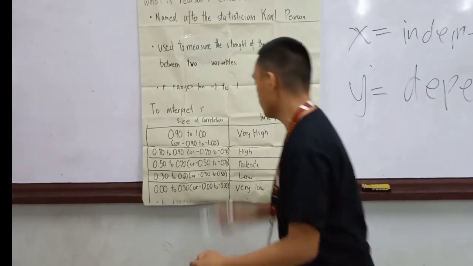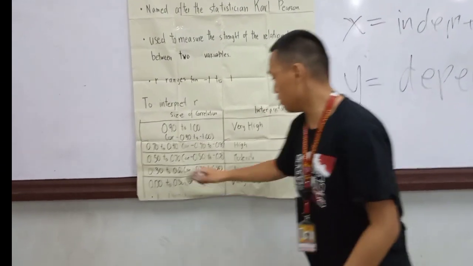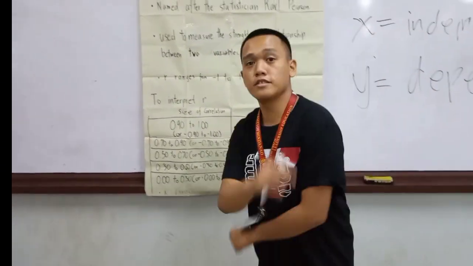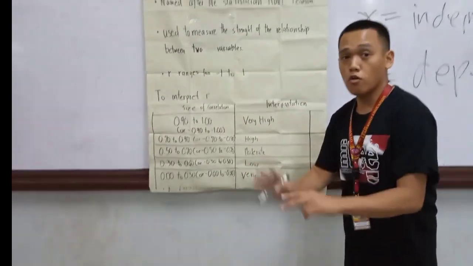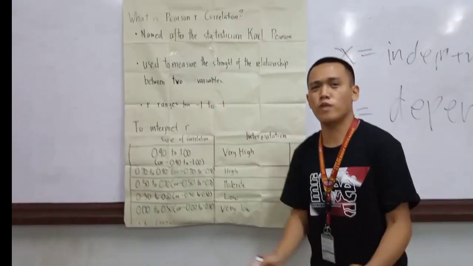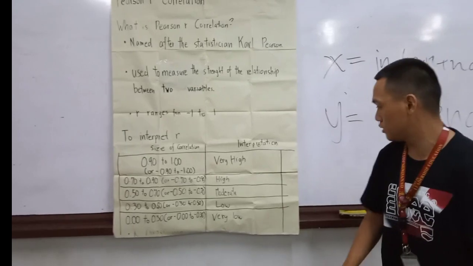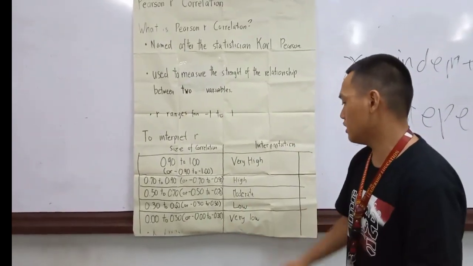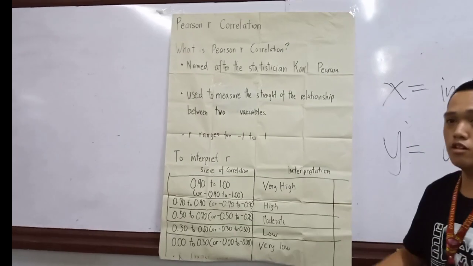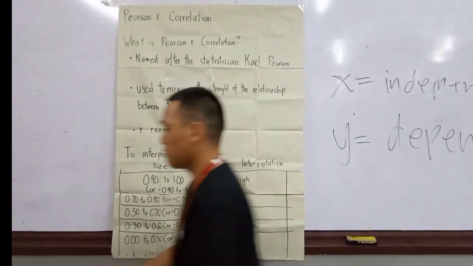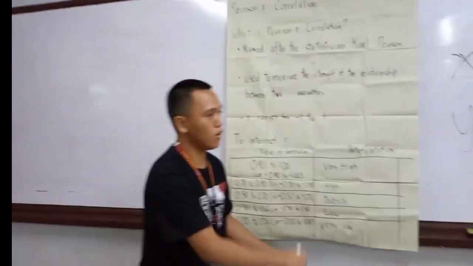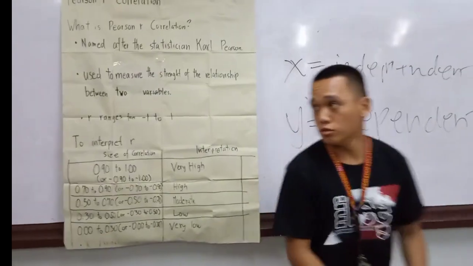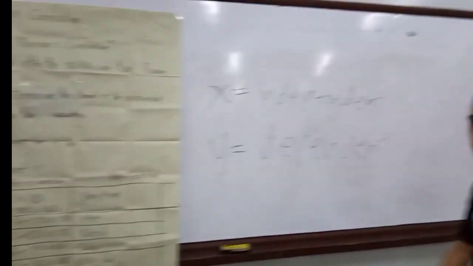Same goes here for low, 0.30 to 0.50, which means low degree or low strength between two variables. And 0.0 to 0.30 means very low, probably very low significance. Now, moving on, let's go to examples.